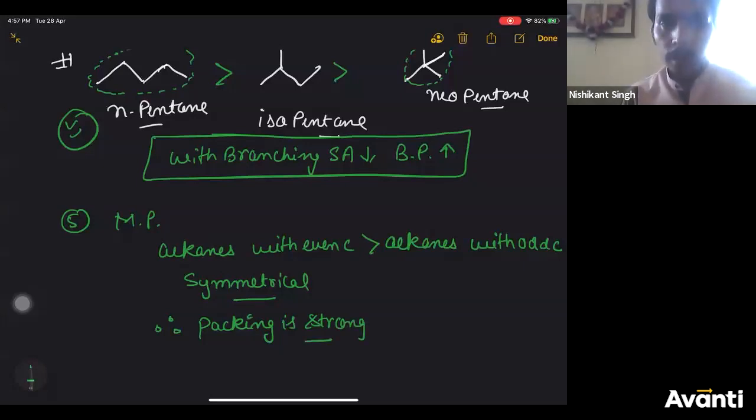So therefore, alkanes with even carbon will have more boiling point than alkanes with odd carbon. The reason is quite simple. They are symmetrical, they are identical. So the intermolecular force of attraction between them will be strong. That is the reason. Right now it's difficult to tell you what is packing. Packing you will study in second year.